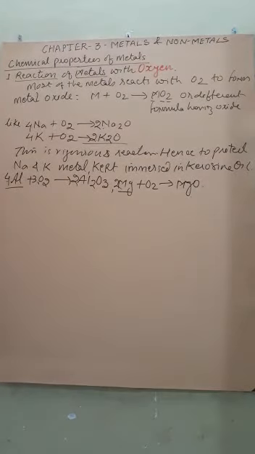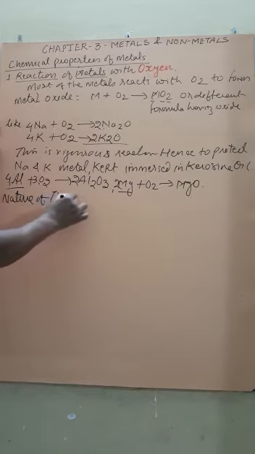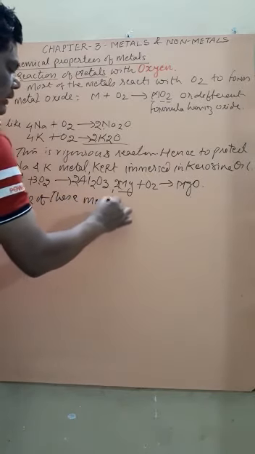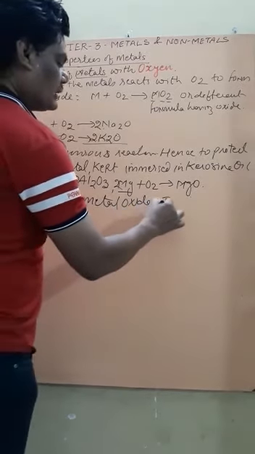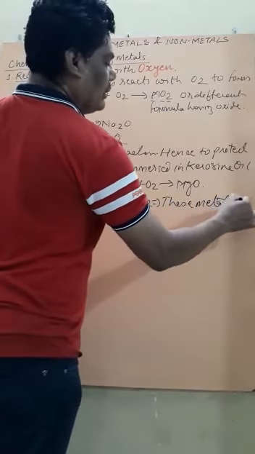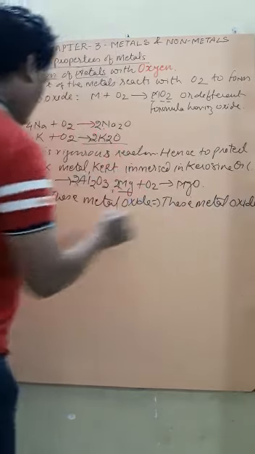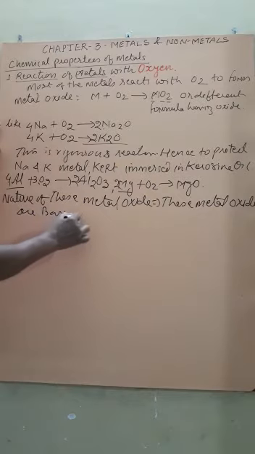Okay, student, actually what is the nature of these metal oxides? These metal oxides are basic in nature.